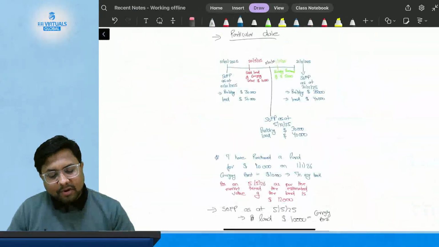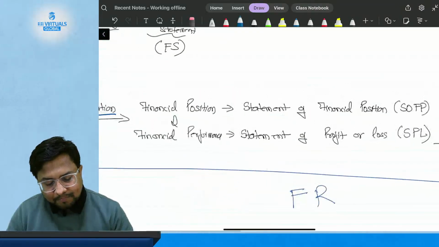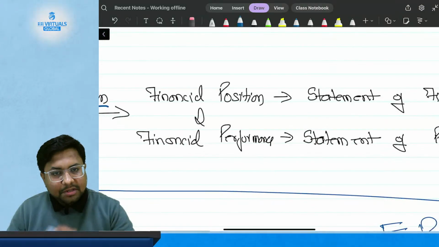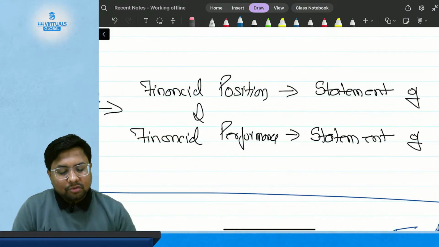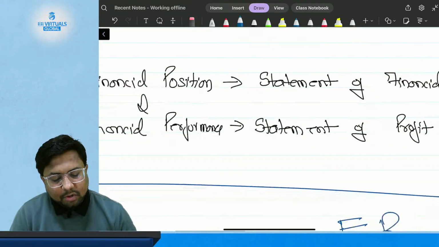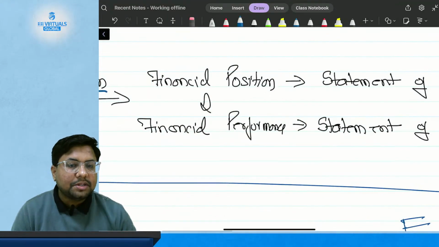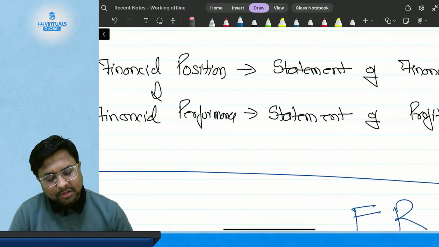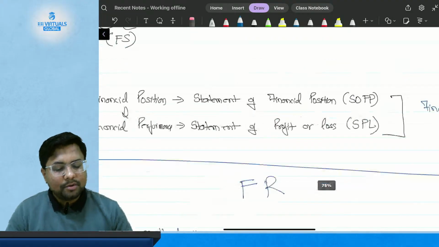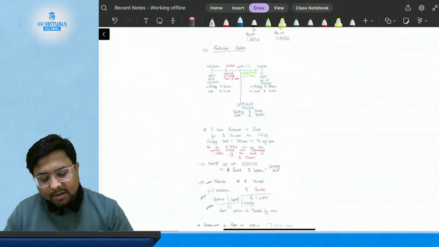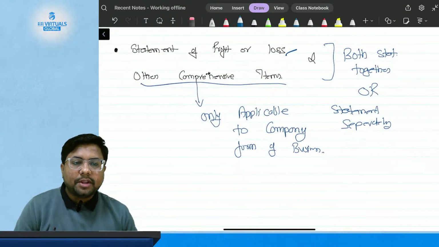That's why, while talking about financial position, what we wrote was presentation of financial data in the form of financial position and financial performance. So when I said financial position, it is called statement of financial position, and when I talked about financial performance, it is said as statement of profit or loss. So the statement of profit or loss deals with the financial performance of the business in a year or in an accounting period.